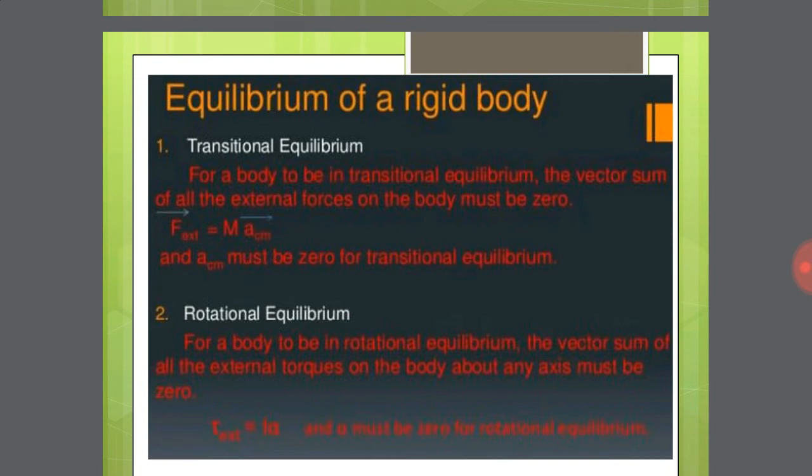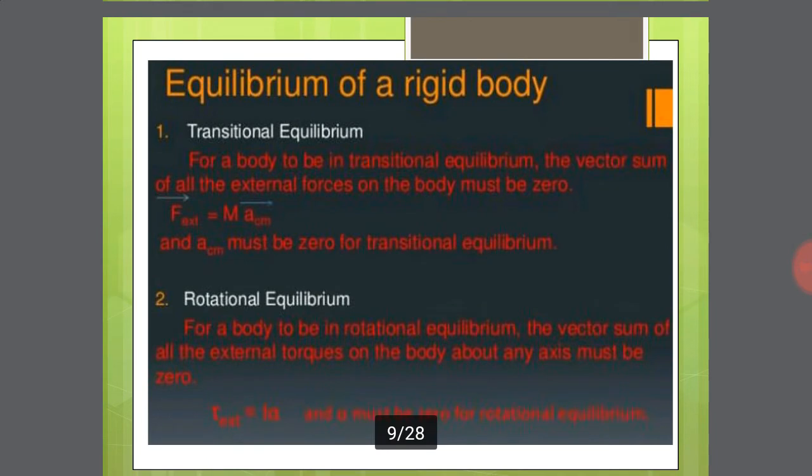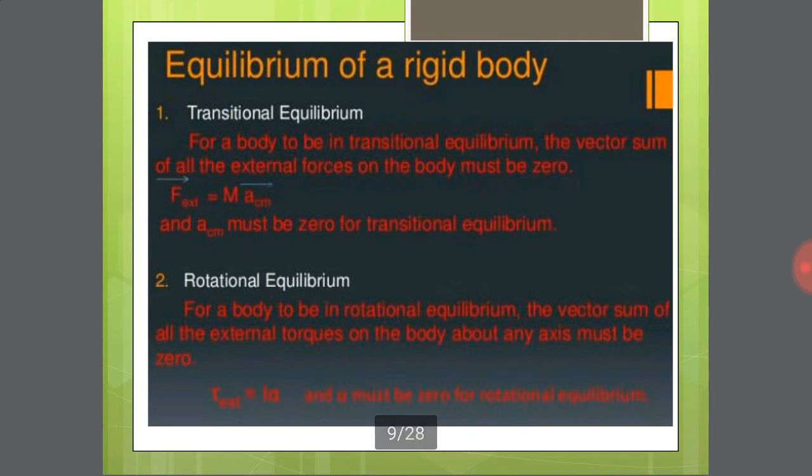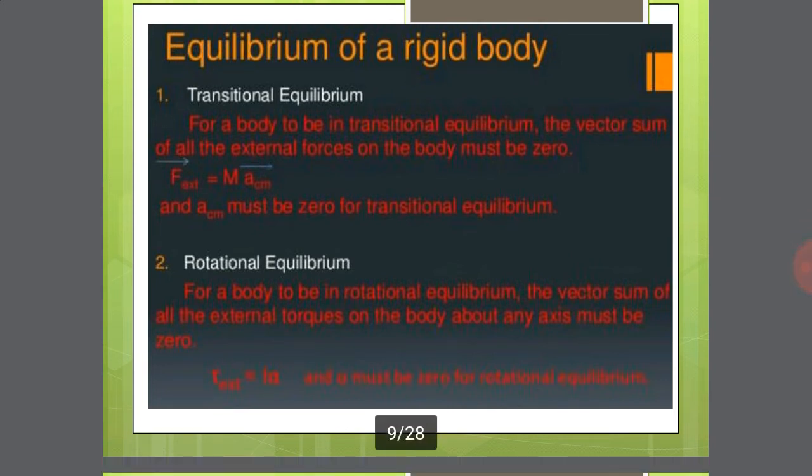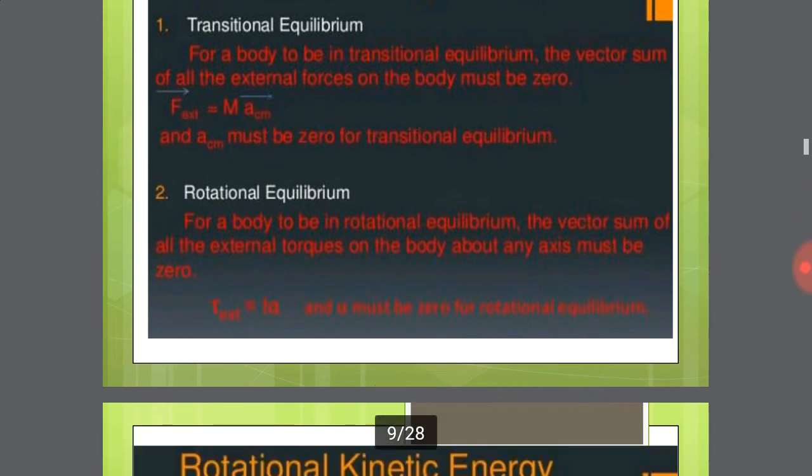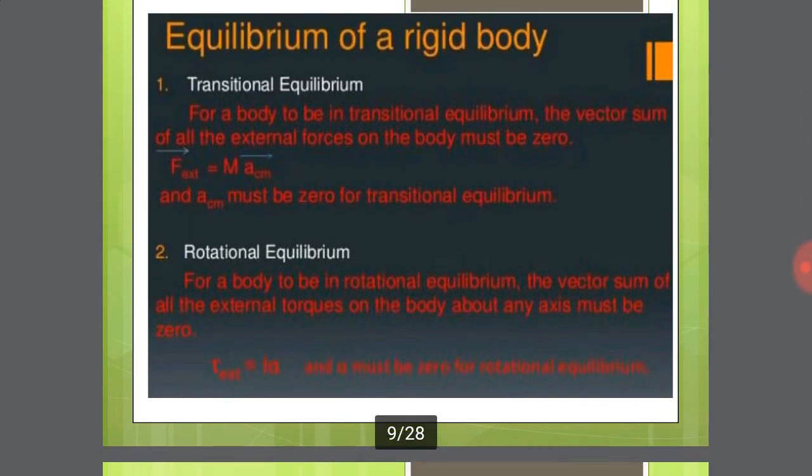First one, translational equilibrium. Translational equilibrium is when the total force acting on a rigid body is equal to 0. That is, F1 plus F2 plus F3 and so on up to Fn is equal to 0. So that is translational equilibrium. Second one, rotational equilibrium. Rotational equilibrium is when the total torque acting on a rigid body is equal to 0. That is, tau 1 plus tau 2 plus tau 3 and so on up to tau n is equal to 0. So these are the two important conditions of equilibrium of a rigid body.